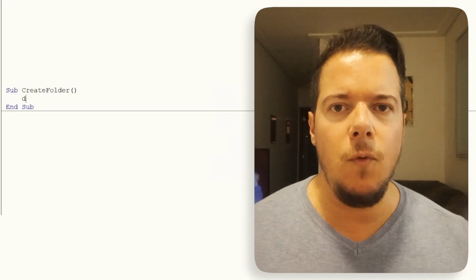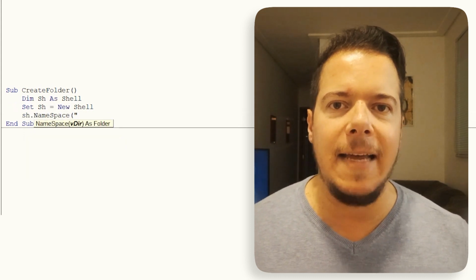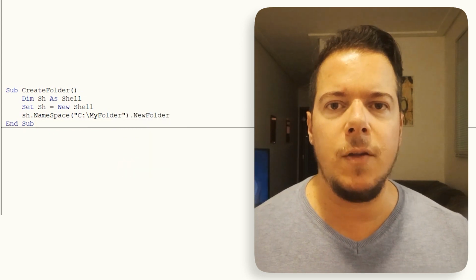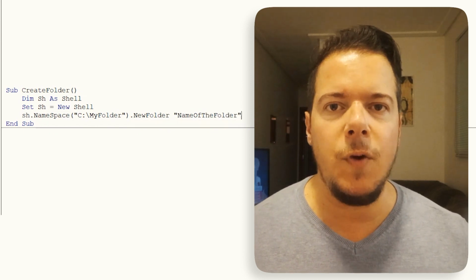3. With the Windows Shell object. Create a variable of the type shell. Instantiate the object using the set and new keywords. Use the variable to call the method namespace. Pass one string parameter with the path to the folder, but not the name, and another string parameter with the